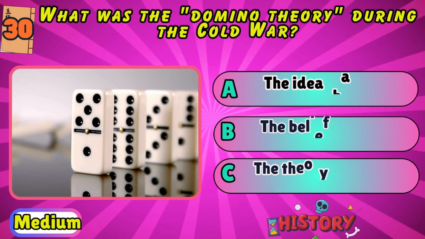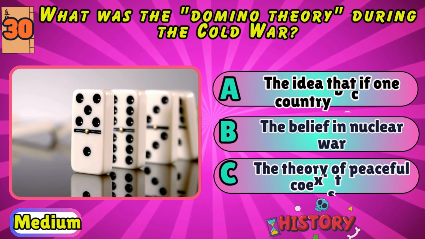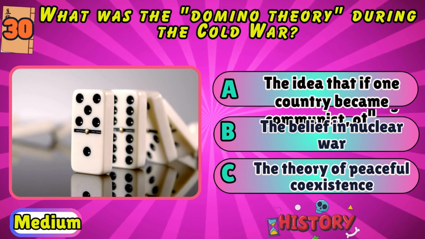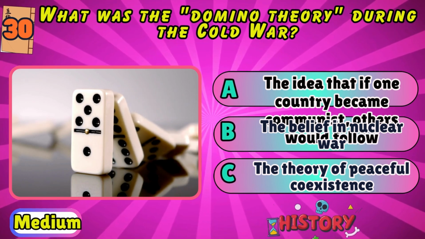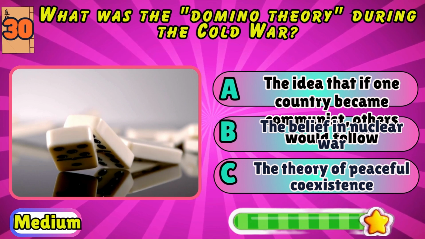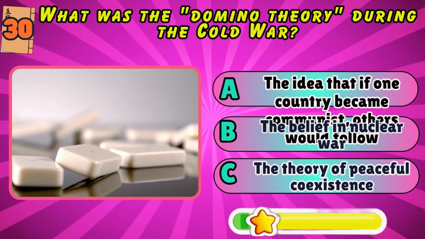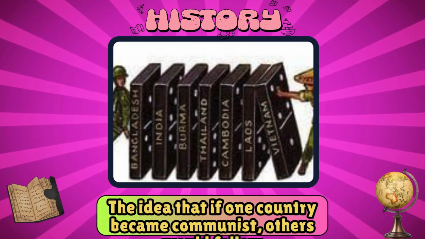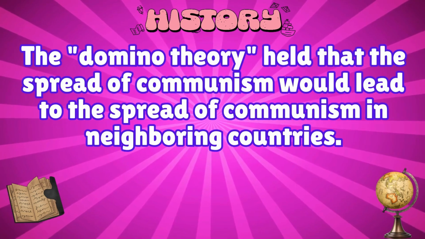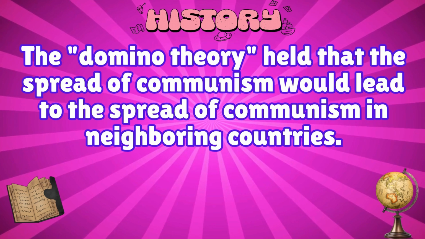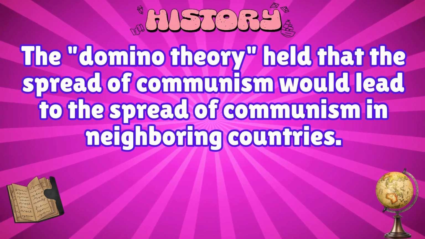What was the domino theory during the Cold War? The idea that if one country became communist, others would follow, the belief in nuclear war, or the theory of peaceful coexistence. The idea that if one country became communist, others would follow, held that the spread of communism would lead to the spread of communism in neighboring countries.